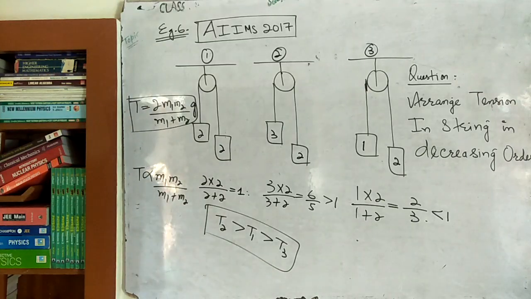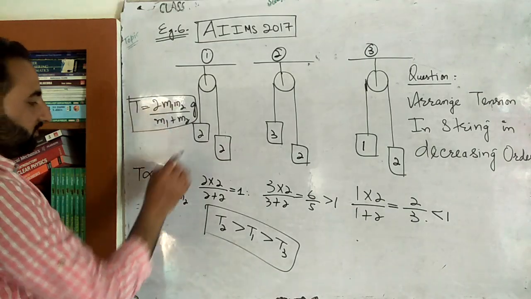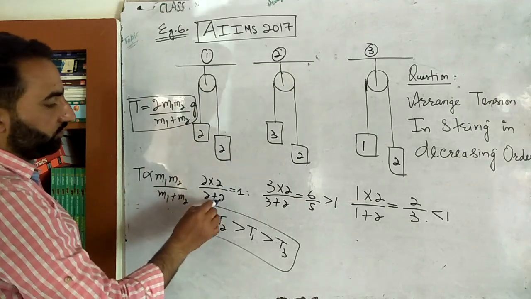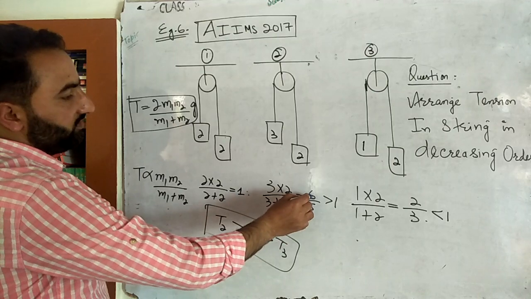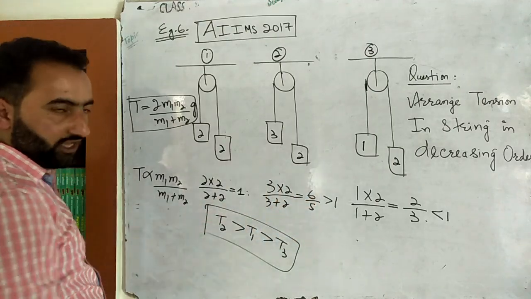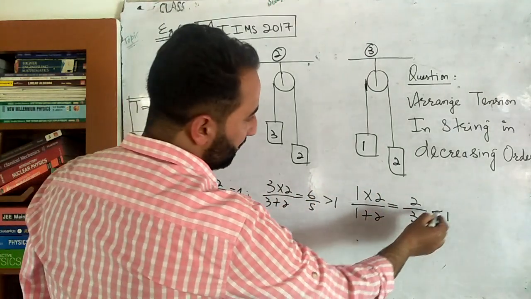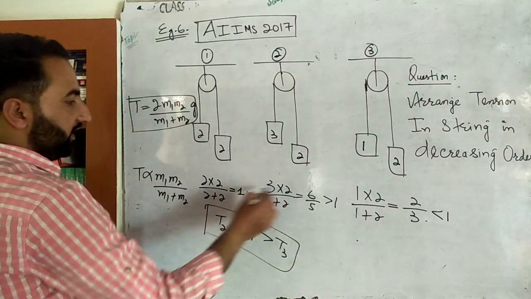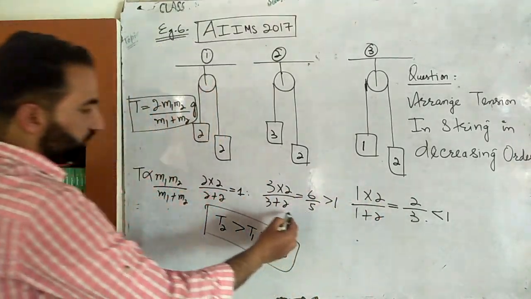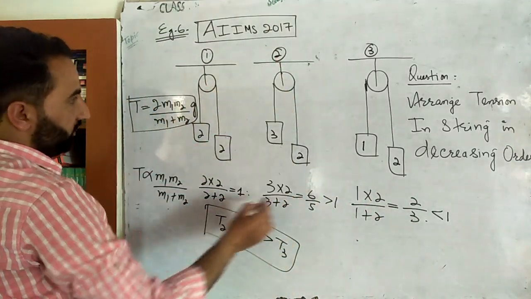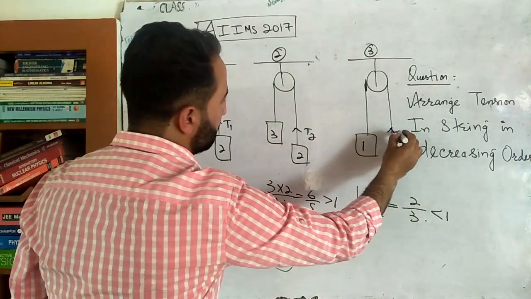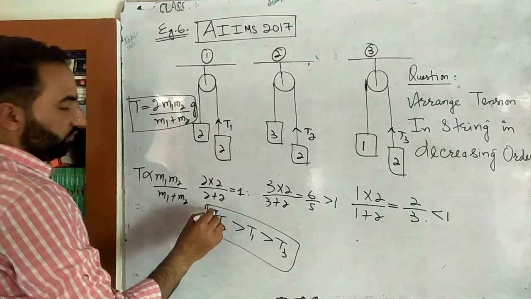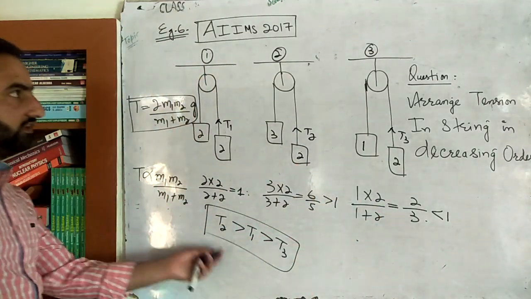Simple. It is directly proportional to product divided by sum. So product here will be 2 twos are 4 divided by 2 plus 2 is 4. 4 by 4 is 1. 3 twos are 6 divided by 3 plus 2. Since numerator is greater than denominator, it is greater than 1. Numerator is less than denominator, it means it's less than 1. That means this is greater than this is greater than this. Here it is tension T1, it is tension T2, and here it is tension T3. So T2 is greater than T1 is greater than T3. So this is the decreasing order.